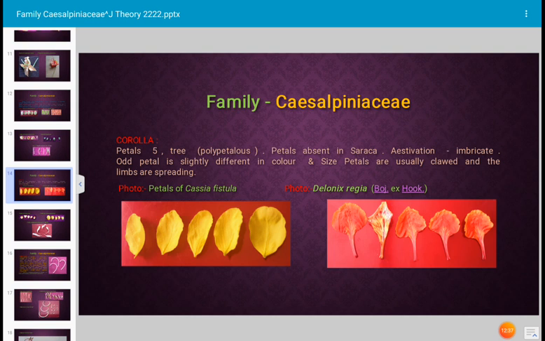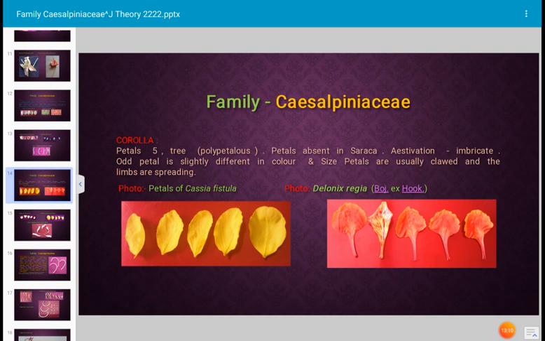It is imbricate estivation. Okay, next, odd petal is slightly different in color and size. Petal is usually clawed. Claw is present, a stalk like small structure is present to each petal, that is called as claw, and the limbs are spreading. Okay, the upper part of the petal is spreading. In the photograph, first photograph, yellow colored petals, these are the petals of Cassia fistula, and second photograph, these are the petals of Delonix regia.